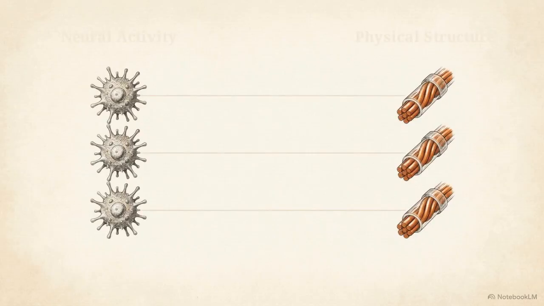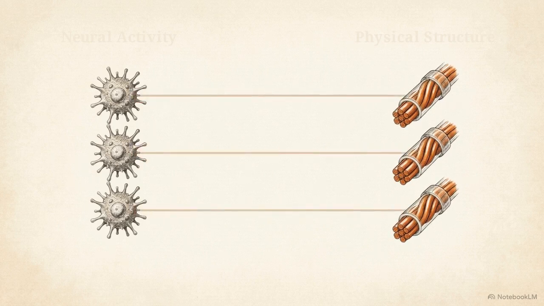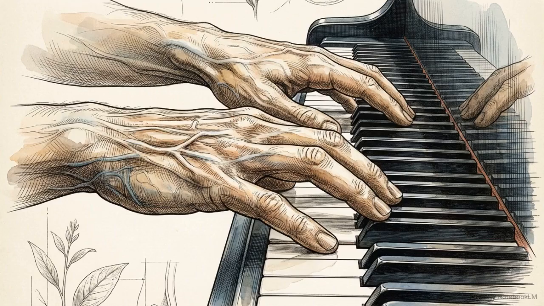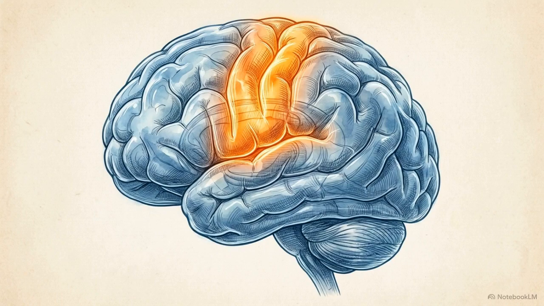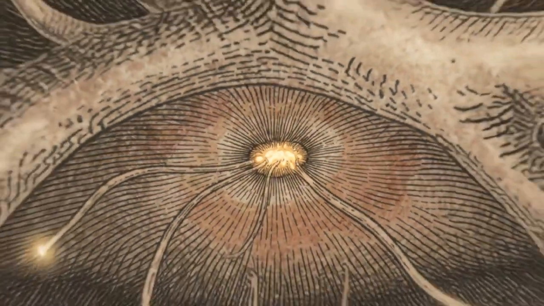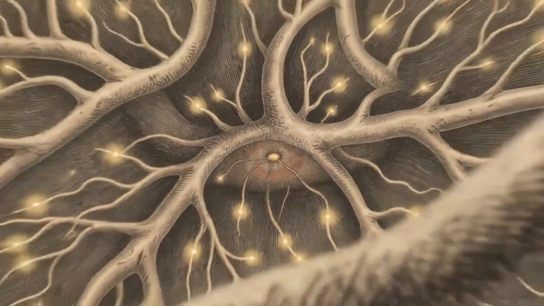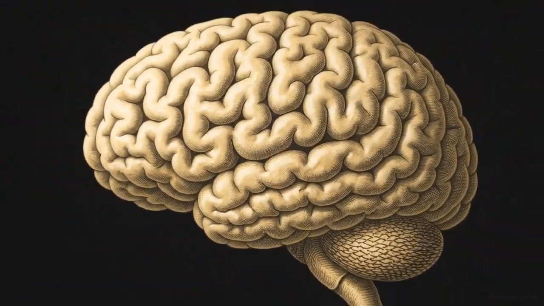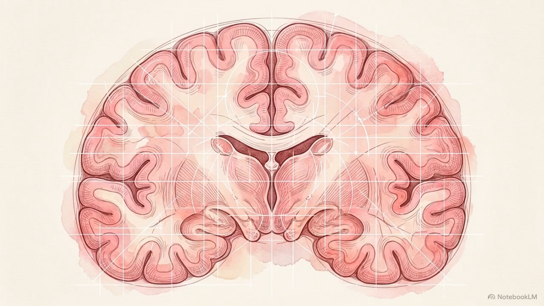This creates a continuous feedback loop where neural activity drives structural changes through plasticity, and those new structures dictate the path of future neural activity. When an organism masters a motor skill or acquires a new language, the cortex physically reorganizes to support that specific capability. This physical adaptation occurs across all spatial scales, from microscopic synaptic connections to the macroscopic organization of large brain regions. Transient sensory inputs physically sculpt the architecture of the brain.